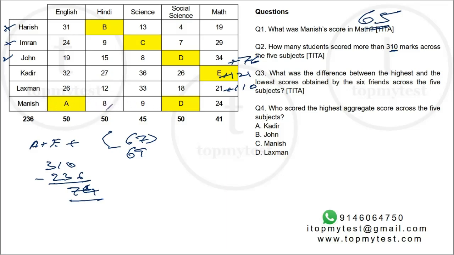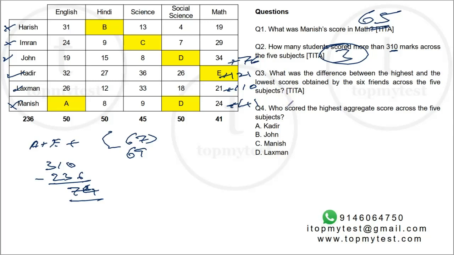And Manish would be, if I add this, this is 15, 17 plus 21, it's only 41. So Manish does not satisfy. So John, Kadir and Lakshman will have more than 310. The other 3 will have lesser than 310. So 3 people will have more than 310.